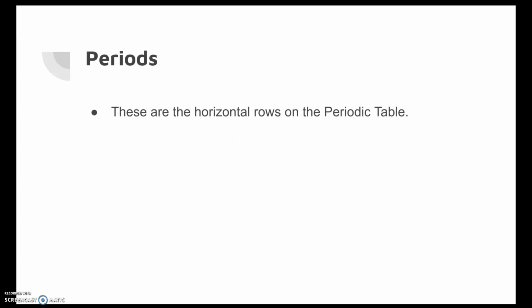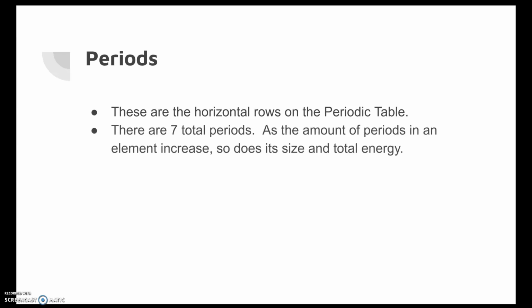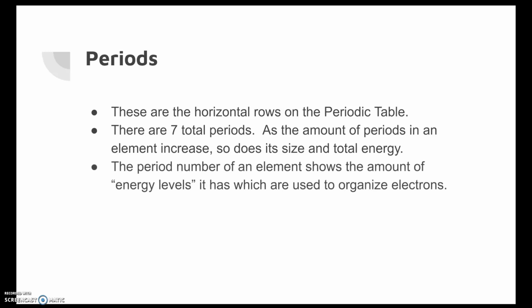So we'll start with periods. These again are the horizontal rows of the periodic table. There's a total of 7. And as the number of periods increases, so does the size of the element and the total energy. So the period number of any element is going to show you how many energy levels that element contains. And how many energy levels just tells you how many orbitals that element has to organize its electrons.